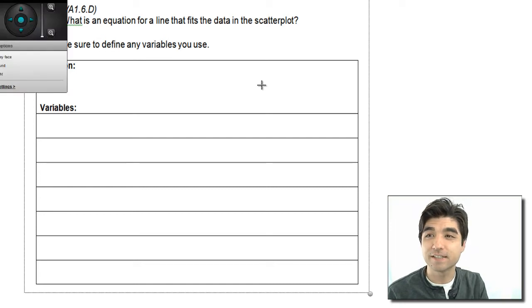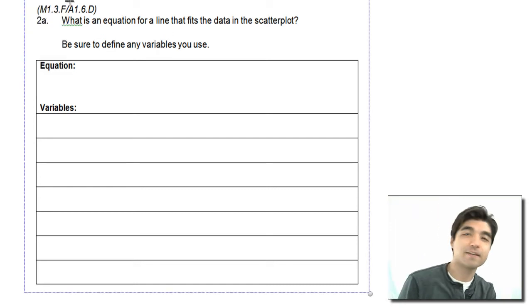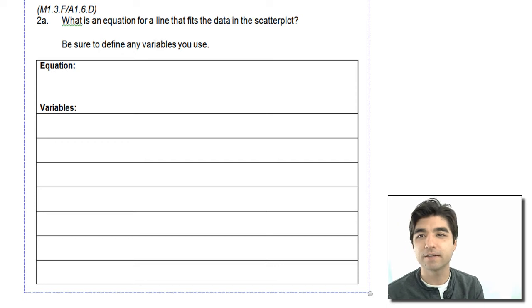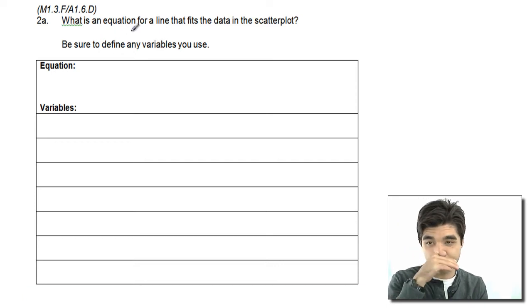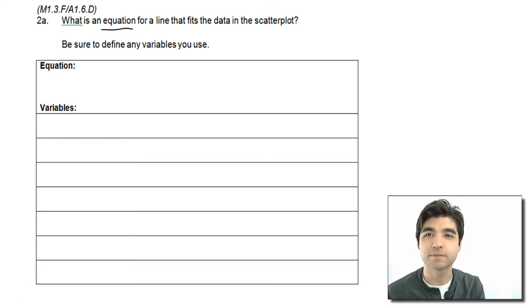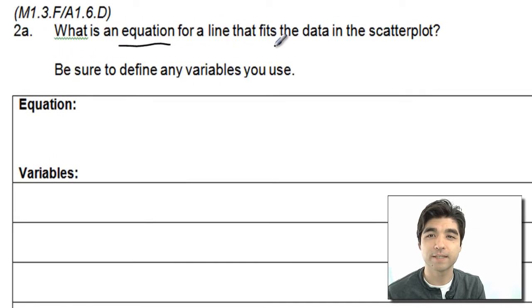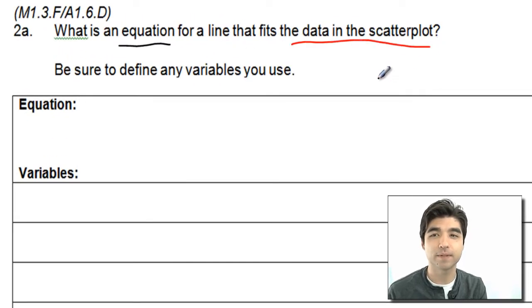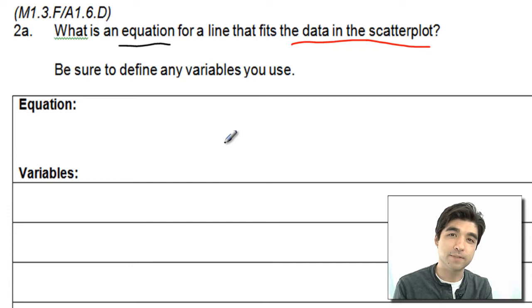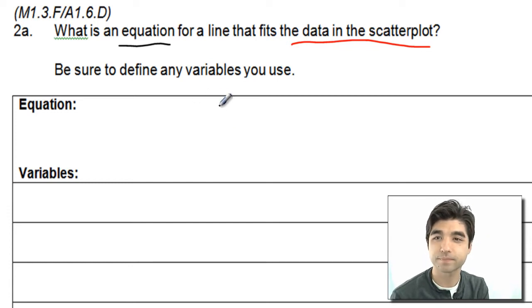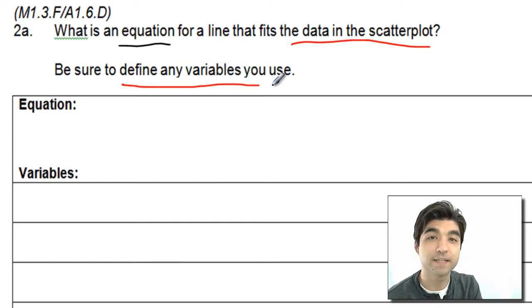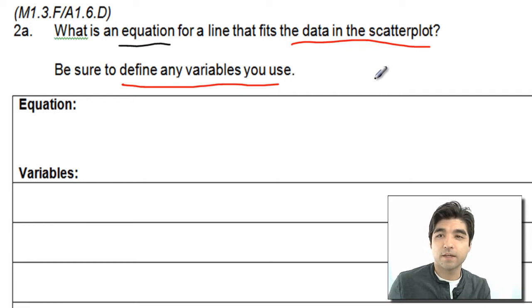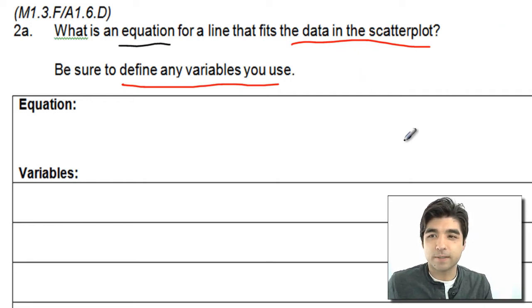Okay, so this is problem 2A on the practice test. And on this one, they're asking us to write an equation for a line that fits the data in our scatter plot. And the scatter plot was in problem number 1, right? And it says be sure to define any variables that you use. So we want to create an